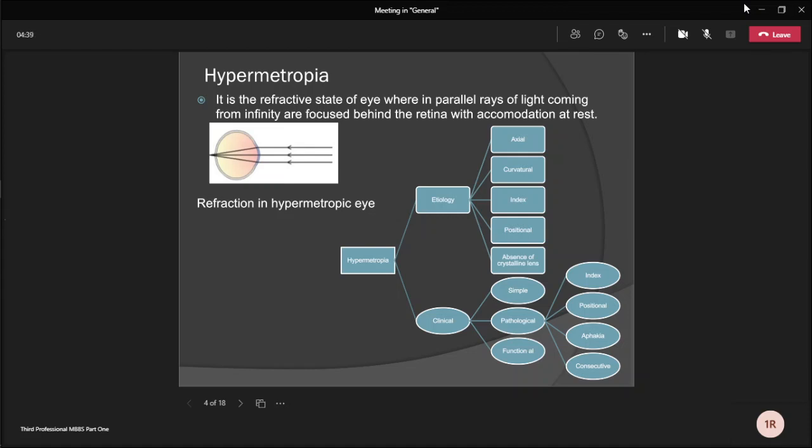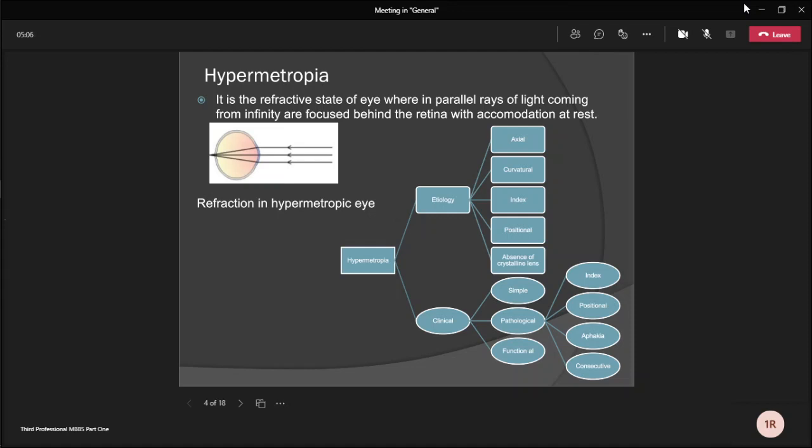Hypermetropia, according to etiology, is axial, curvatural, index, positional, and there may be aphakia, the absence of the crystalline lens. Axial hypermetropia may be developmental or pathological. High hypermetropia occurs in nanophthalmos or microphthalmos eye due to markedly short axial length.